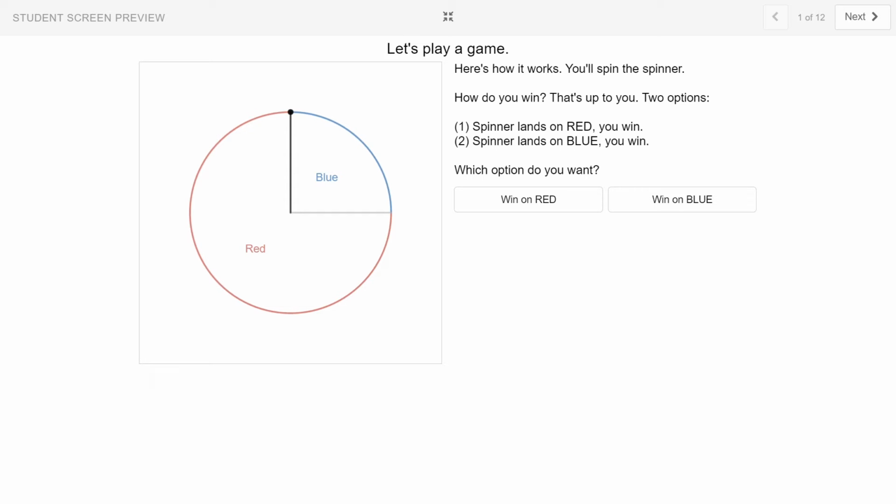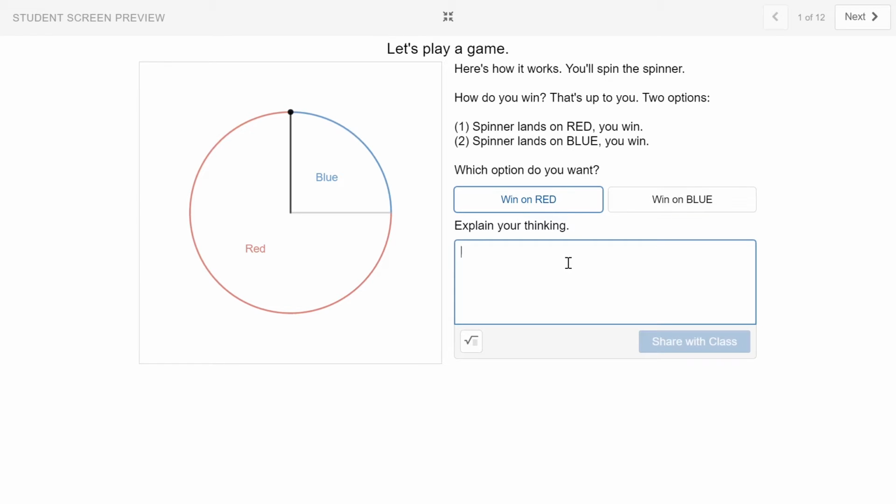Here's a Desmos activity called Chance Experiments. We're going to use this to highlight some ideas about probability. So this is inviting us to play a game, and here's how it works. We're going to spin the spinner, and how do you win? That's up to you. Two options. We can either choose to win when we land on red, or win when we land on blue. Which one would you choose?